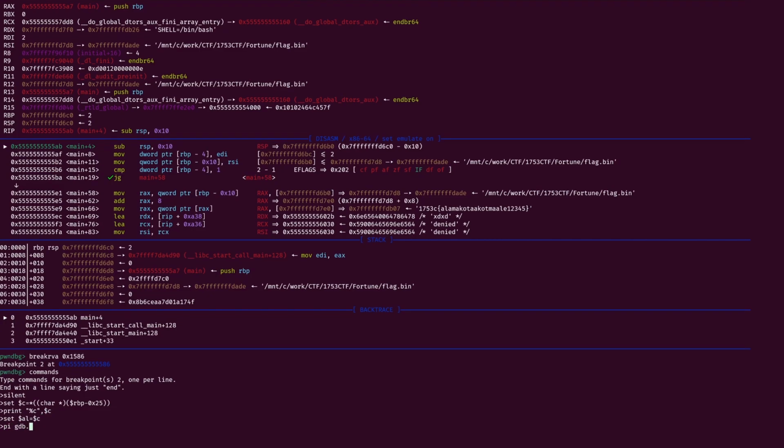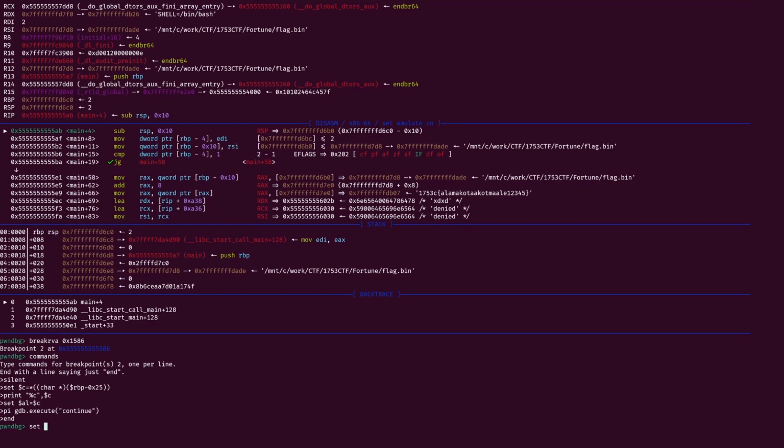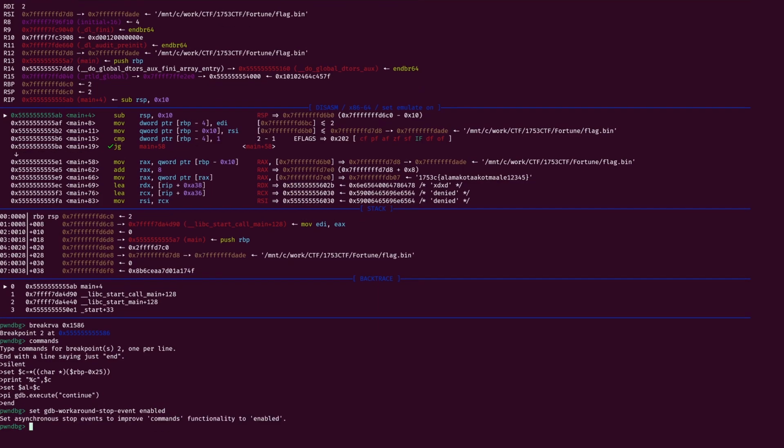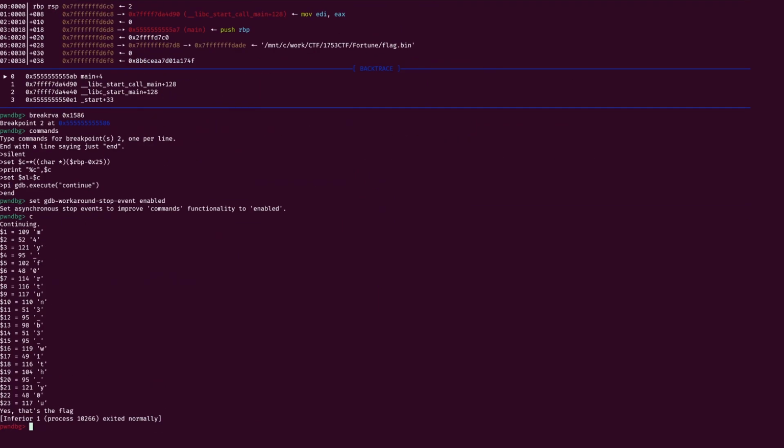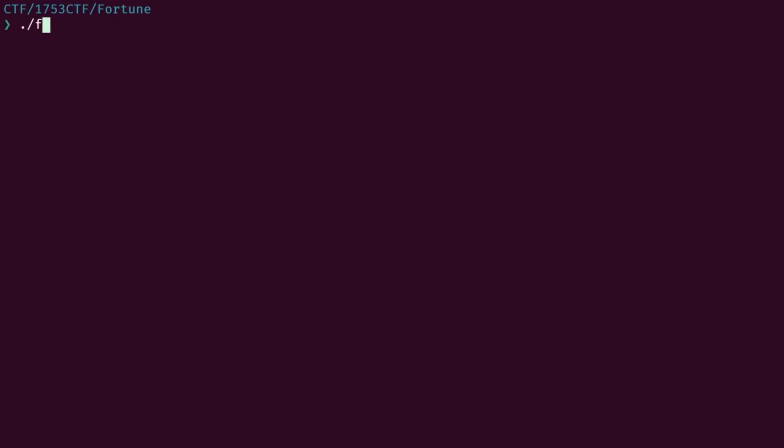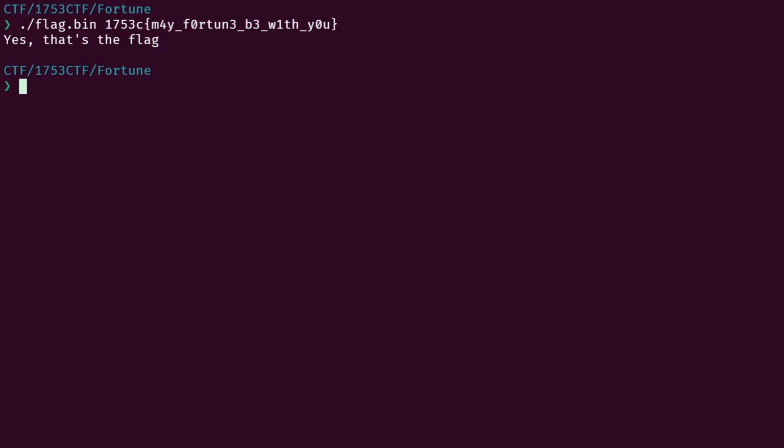Next, we actually execute continue, and that ends our commands section. Now we just need to set some workaround for the pwndbg with GDB, and we can continue execution. And that gives us the flag. Final result? Not bad for a fortune cookie.